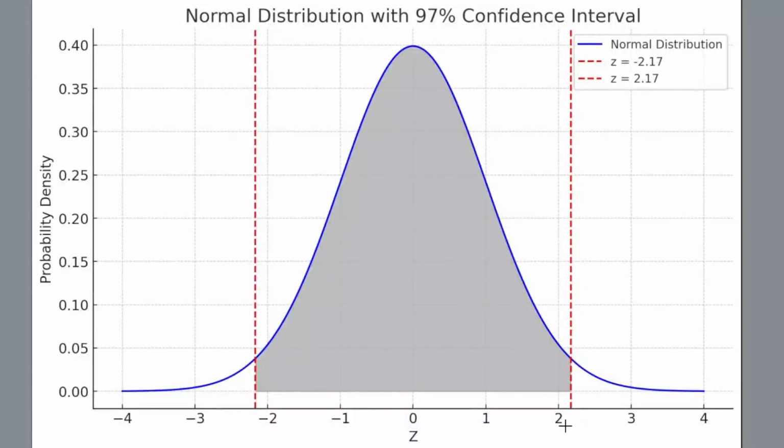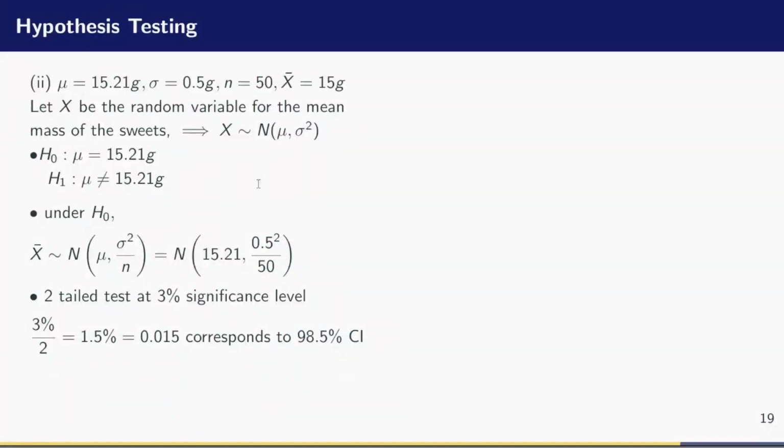So, to find the Z value, I can now take this 1.5%. I add it to 97%. That will give me 98.5%. So that is why I can now write that it corresponds to a 98.5% confidence interval. So that means that the probability that Z is less than that Z value is equal to 0.985 because that is the area to the left.